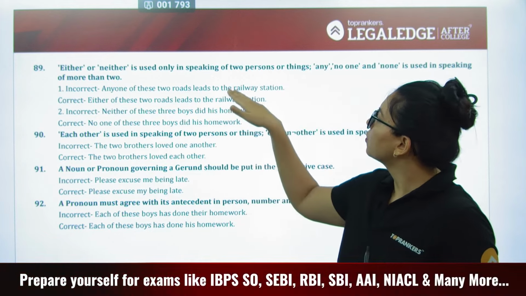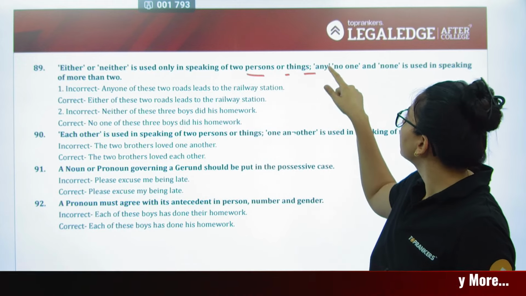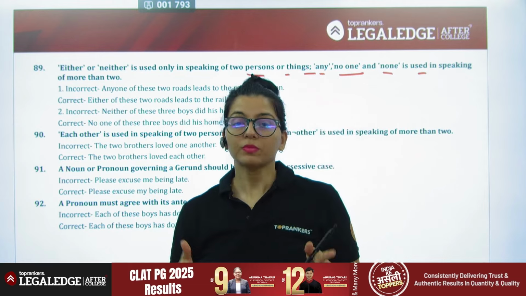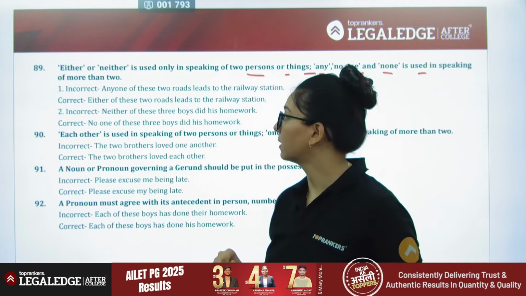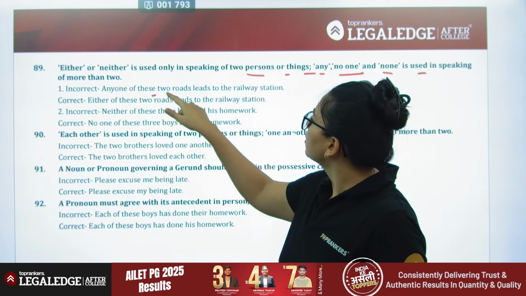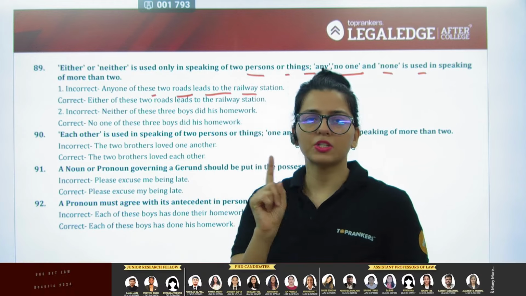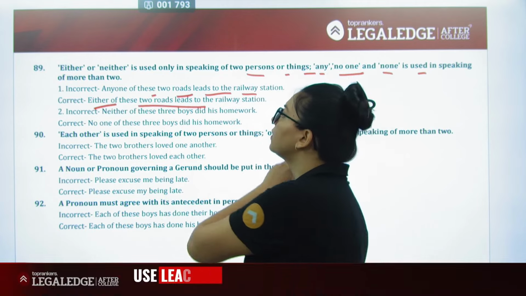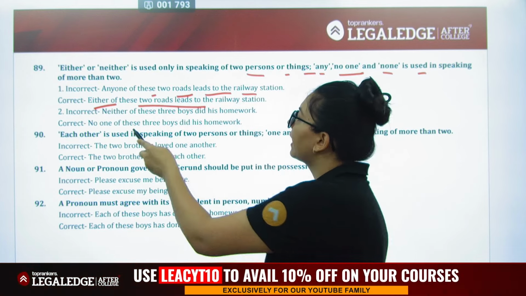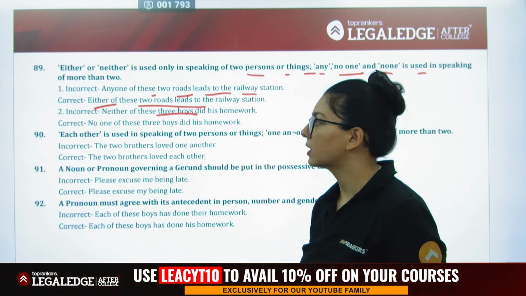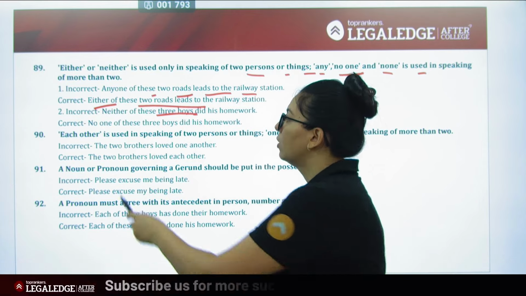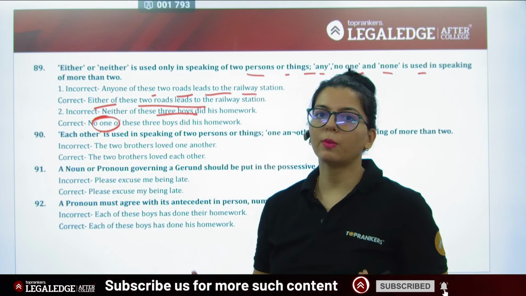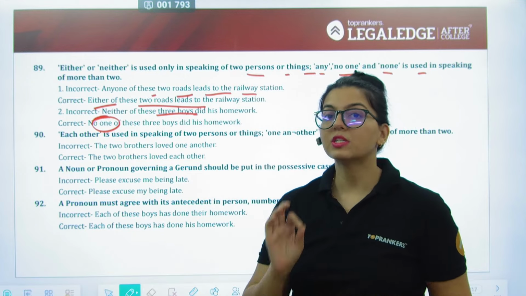Either and neither is used only in speaking of two persons or things. Any, no one, none is used for speaking for more than two. So be careful कितने लोगों के बारे में बात कर रहे हो. So any one of these two roads lead to the railway station, गलत. टू का काउंट है ना, so टू का काउंट है तो हमेशा आएगा either of these two roads. Likewise, neither of the three boys, ये नहीं हो सकता है, थ्री का काउंट है, इसीलिए no one of these three boys or none of the three boys, however you want to put it, but the count is very important.